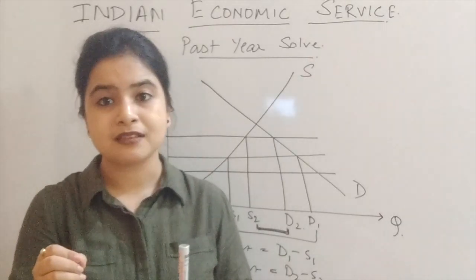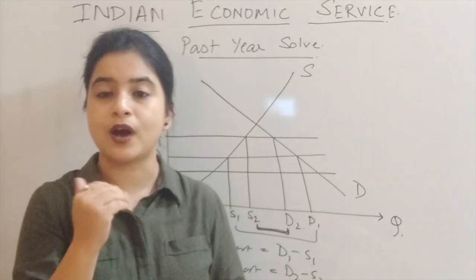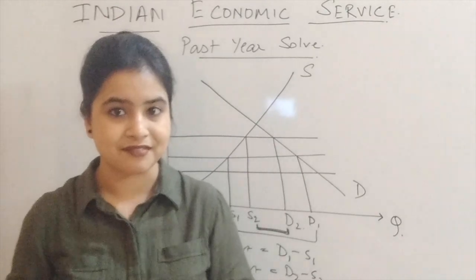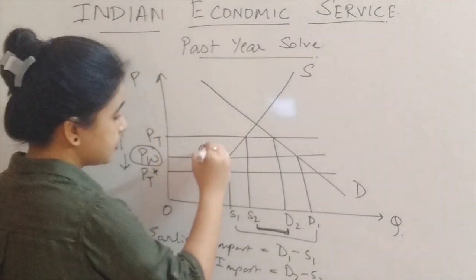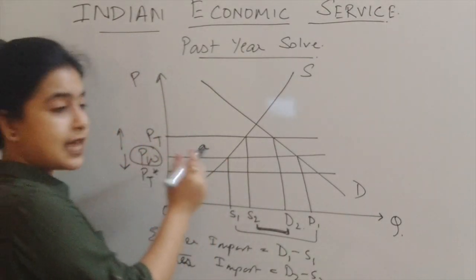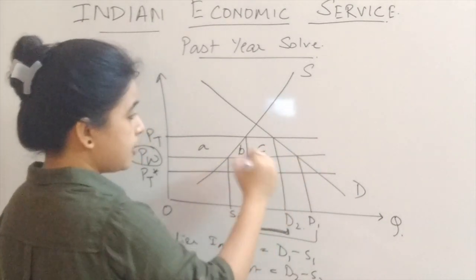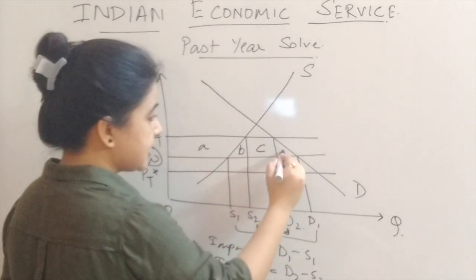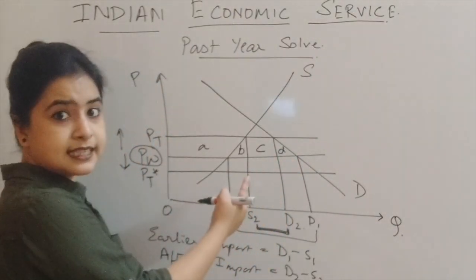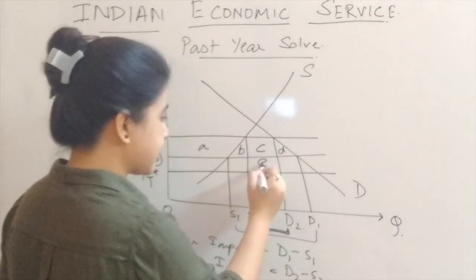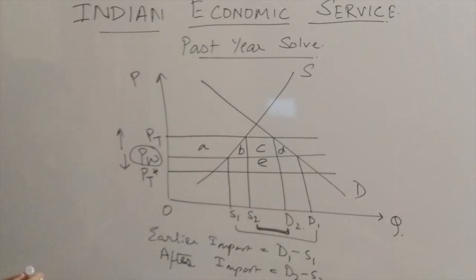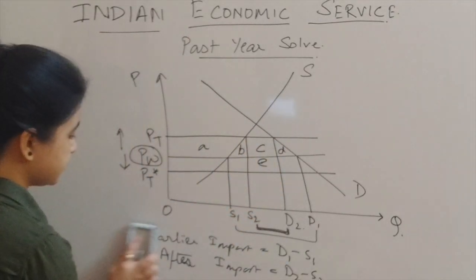Now let me mark some of the important areas in order to understand the net economic welfare. So I'm marking this portion as A, this small one as B, this rectangle as C, and this small triangle as D, and this rectangle as E. Okay, and I'm erasing the rest of the things.